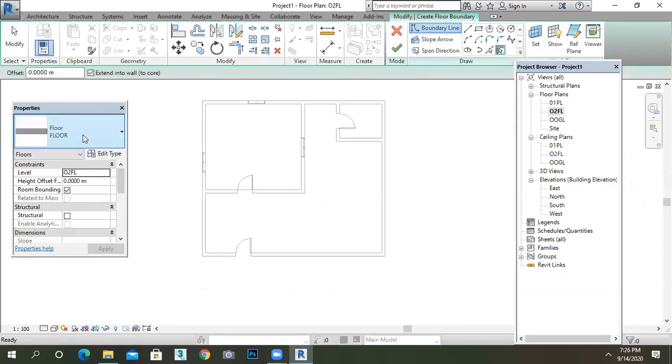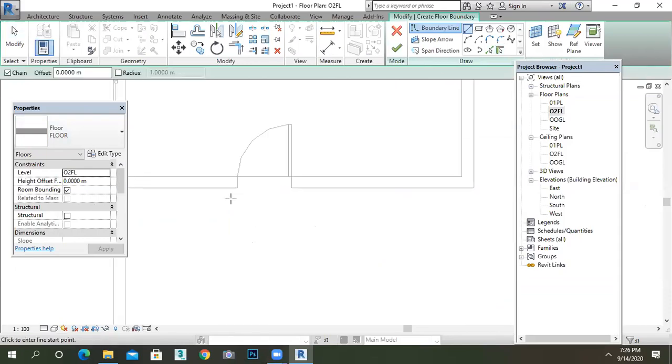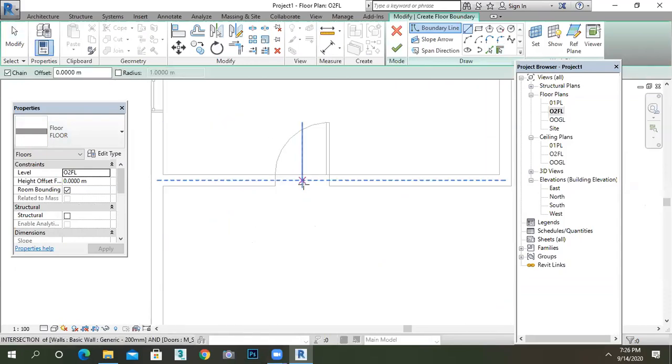I have edited it already. Okay, just take a line. Make sure that you get this portion. You have to cover this portion with the floor only. That's why place your door before the floor.